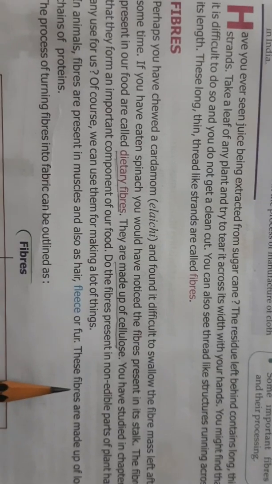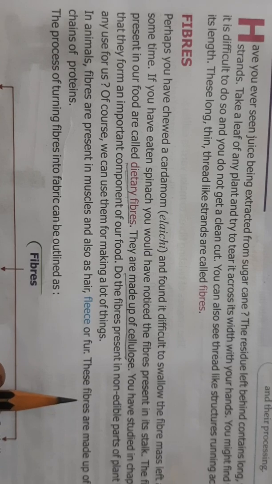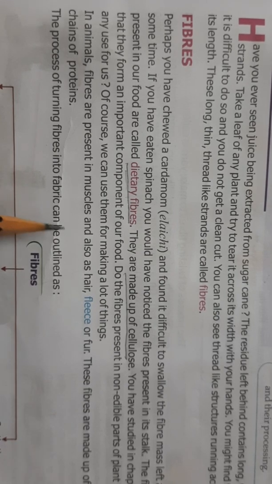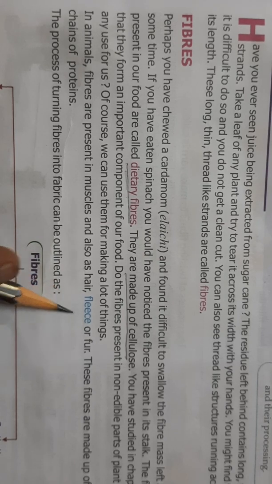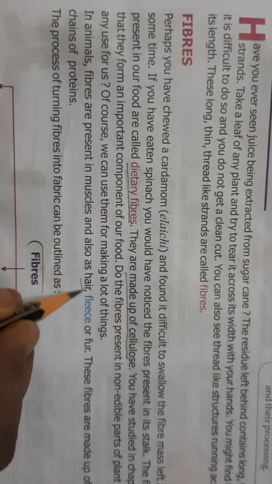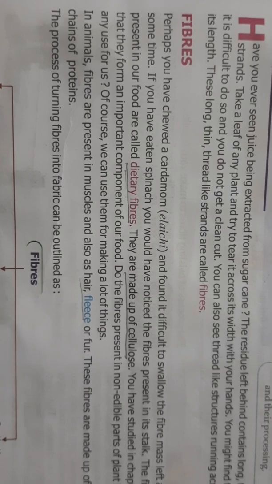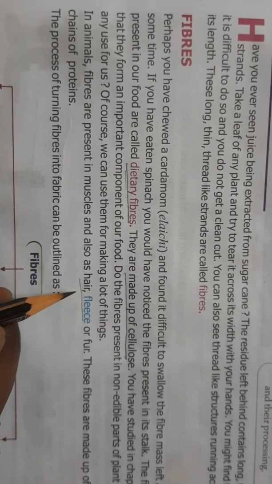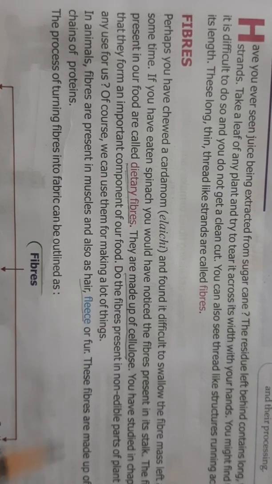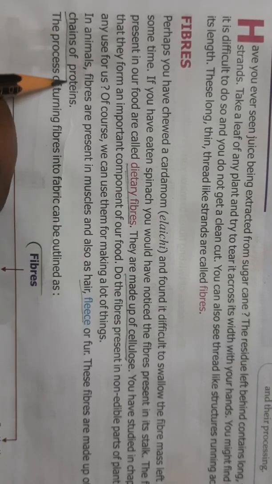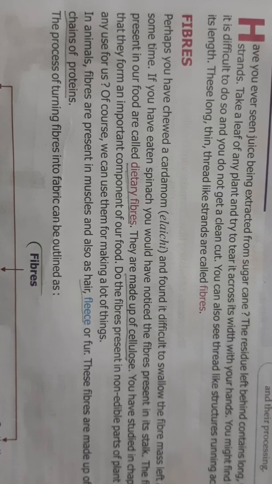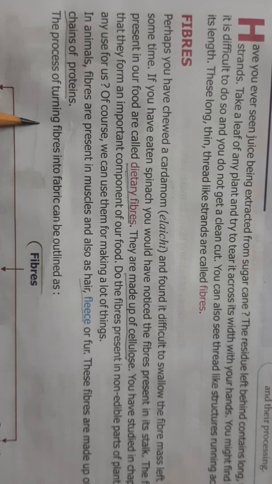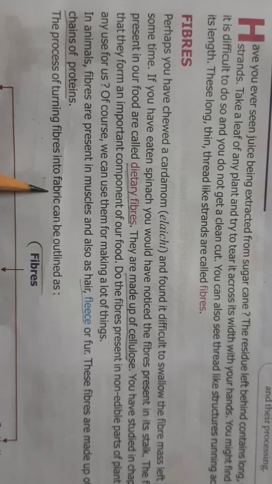Like in animals, fibers are present in the muscles and also in the hair as fleece or fur. What is fleece? Fleece is the hair of the animal. And these fibers are made up of long chains of proteins. Now, in this chapter, we will study how fibers are converted into fabric.